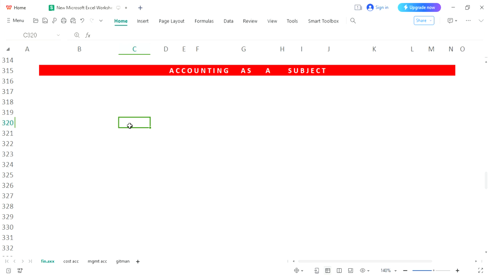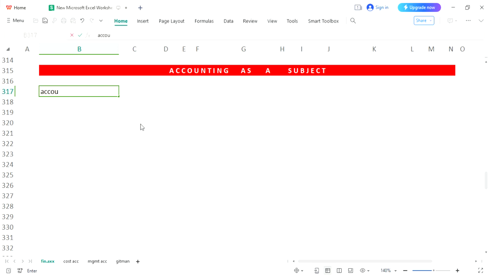For example, if you are studying biology, you will study about life. If you study chemistry, you will study about chemicals. If you study physics, that will help you learn about machines. In a similar manner, accounting is also a subject. So what can we learn from accounting? For that purpose, we will see how this word has come up.